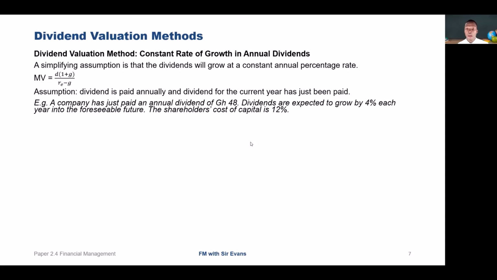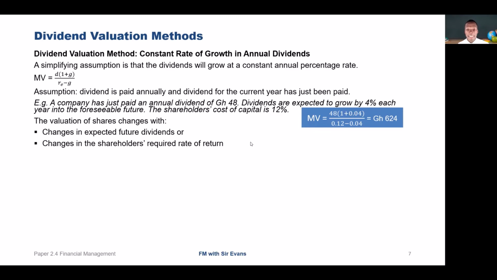So we look at an example. A company has just paid an annual dividend of 48 cedis. Dividends are expected to grow by 4% each year into the foreseeable future. The shareholders' cost of capital is 12%. So using the formula, 48 becomes our dividend that was paid, and we expect it to grow by 4%. So 48 times (1 + 0.04) divided by the cost of capital, which is 12% minus 0.04, to give us 624 cedis, being the market value where there is a constant rate of growth in our dividend.